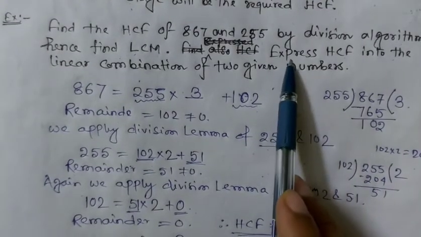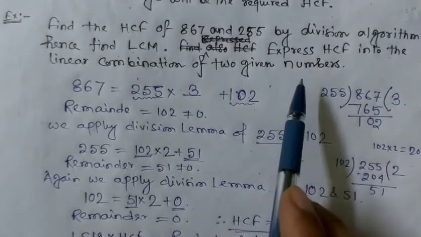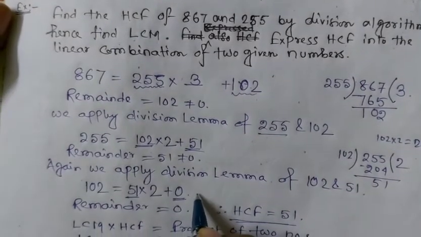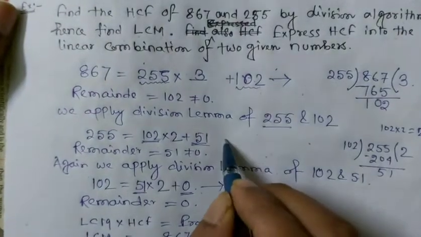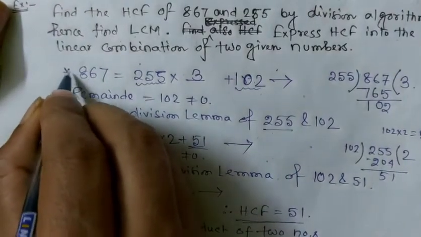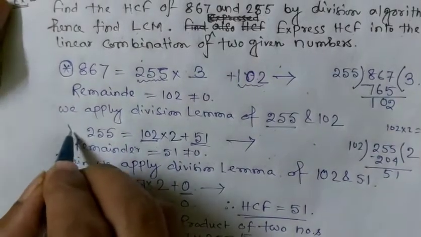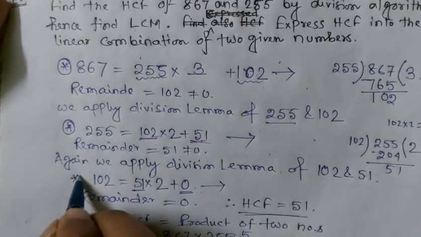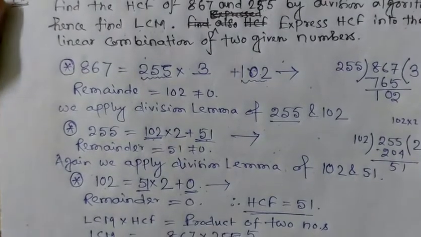Now the last one is very important. Express HCF as a linear combination of the two given numbers. This is one expression, this is another expression, and this is another expression by the division lemma. This is the representation of 867, then the representation of 255, then 51 is the remainder, and 102 is represented this way.